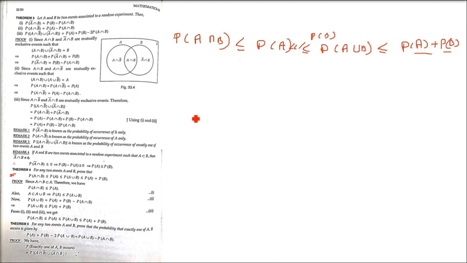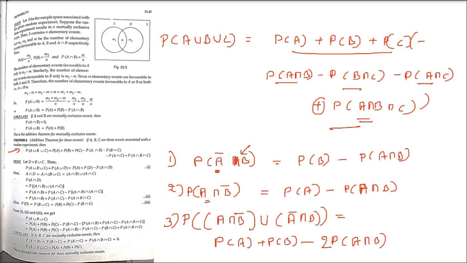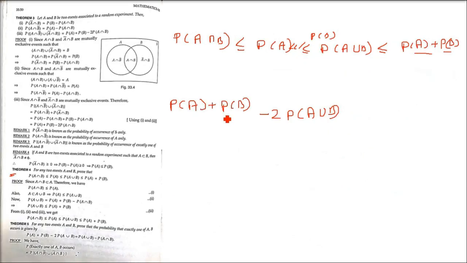There is one more theorem, because we have already seen this. For any two events A and B, the probability that exactly one of A and B will occur, we have already seen in the theorem just now. So P(A) plus P(B) minus 2P(A intersection B), this we have already seen. The same thing can be written as: the probability that exactly one of A and B occurs is given by P(A union B) minus P(A intersection B), right? So we will be writing it like this. Whenever a problem comes, we'll try to solve it by finding A union B and A intersection B.